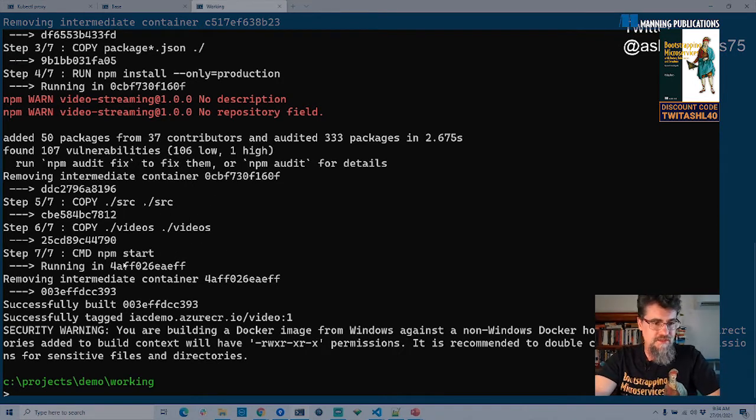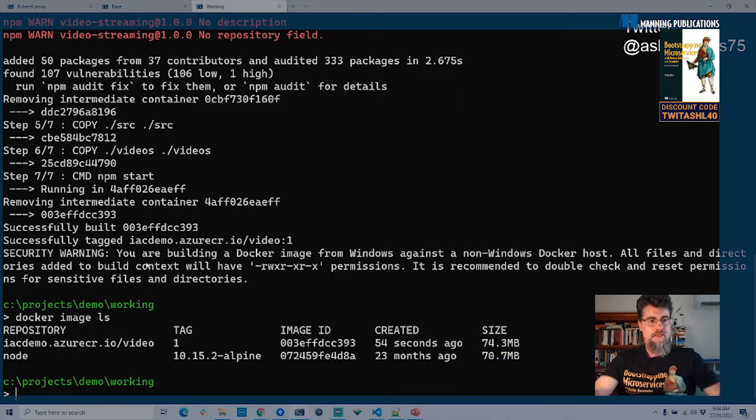Anyway, you see here the command for actually starting the microservice, npm start. That's the conventional command basically for starting a Node.js application. If I do a Docker image ls now, you can see that I've got the Node base image, that's version 10 of Node. And I've got this specially tagged image here. You've got the unique ID for the image here, which you can use to do things with that as well.